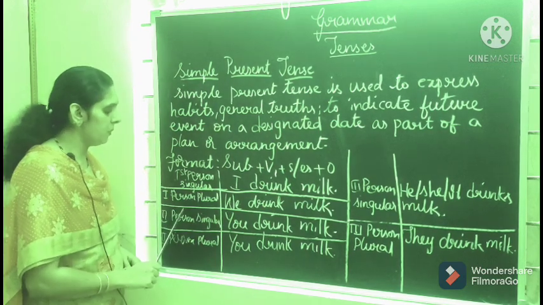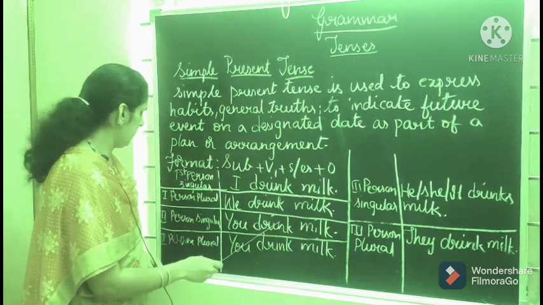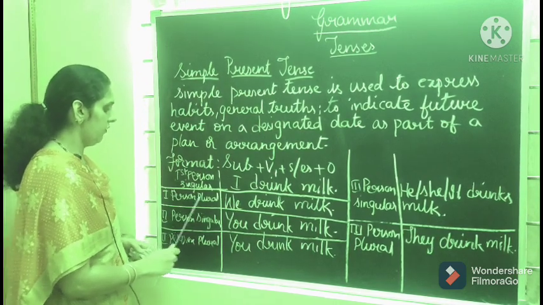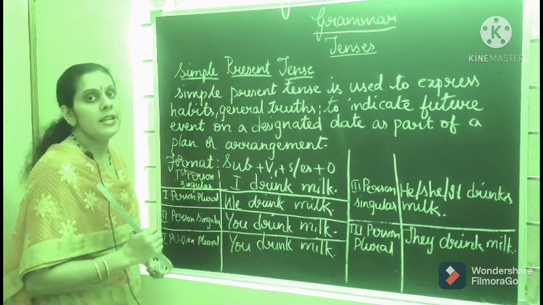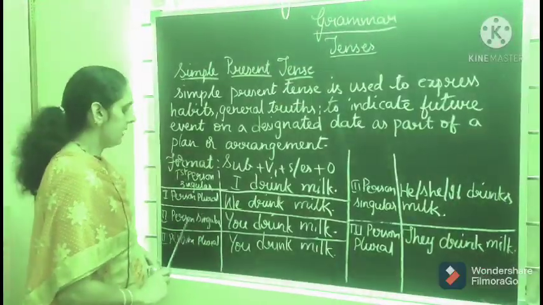And for the first person plural also, you won't add s or es. See here, we drink milk. I didn't add s or es for the first person singular and for the first person plural. Next, second person singular: you drink milk. Here also I didn't add s or es.